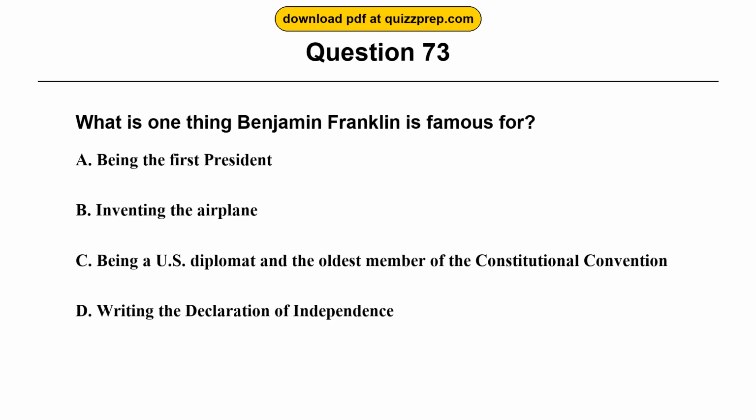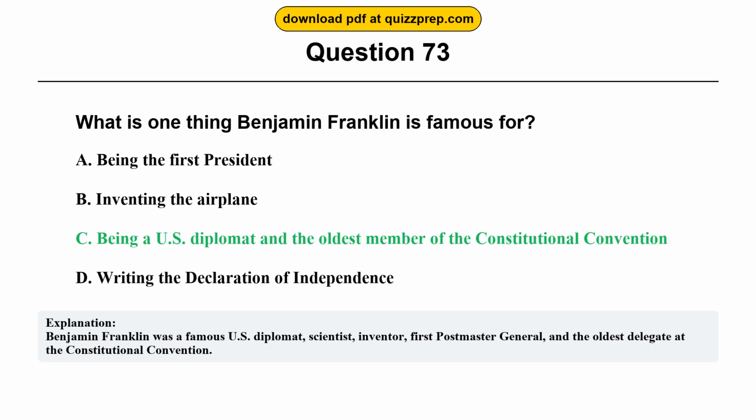Question 73. What is one thing Benjamin Franklin is famous for? Option A, being the first president. Option B, inventing the airplane. Option C, being a U.S. diplomat and the oldest member of the Constitutional Convention. Option D, writing the Declaration of Independence. The correct answer is option C, being a U.S. diplomat and the oldest member of the Constitutional Convention. Benjamin Franklin was a famous U.S. diplomat, scientist, inventor, first Postmaster General, and the oldest delegate at the Constitutional Convention.